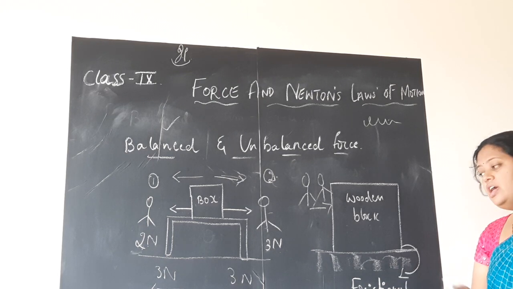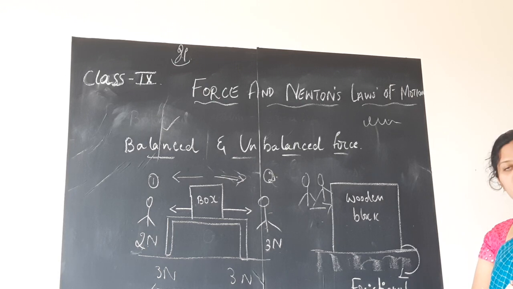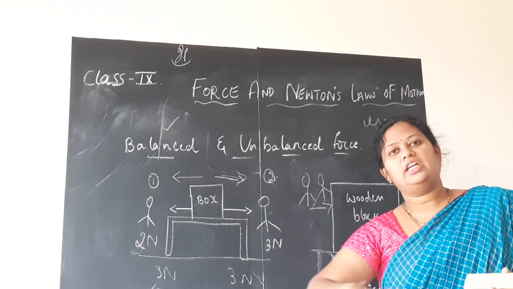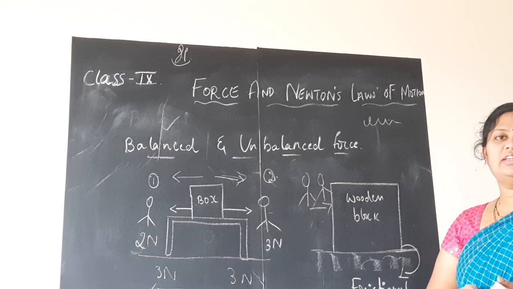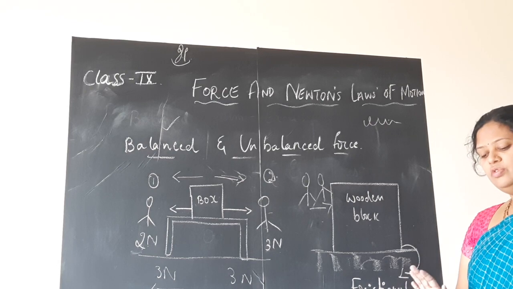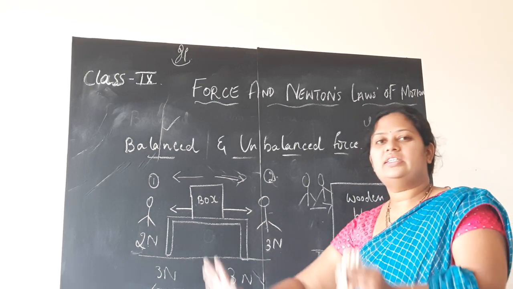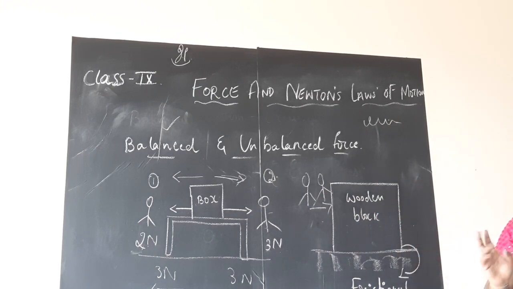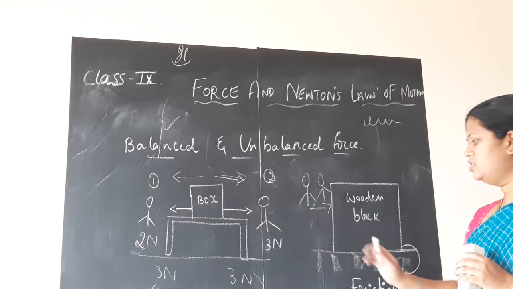Hence the block moved towards him. Similarly here, if you want to move the wooden block, imagine this is a rough surface. If it is a mosaic floor, it will easily move. So to understand that, a question may rise in your mind, so I will keep it on the wooden mosaic. It will be a smooth texture, no? So it will easily slide, no? So let us imagine it is a rough surface. You have placed it on the tar road, let us imagine. Like that, any rough surface where we have placed this wooden block now.